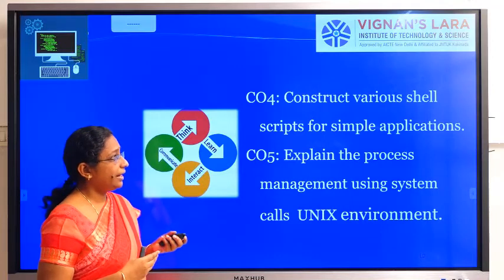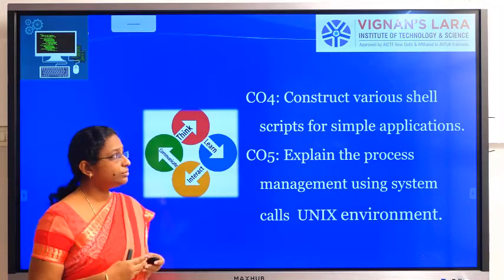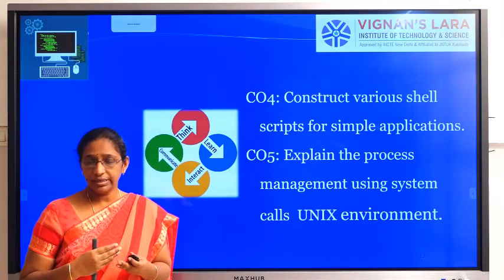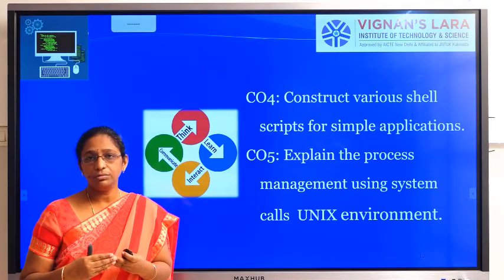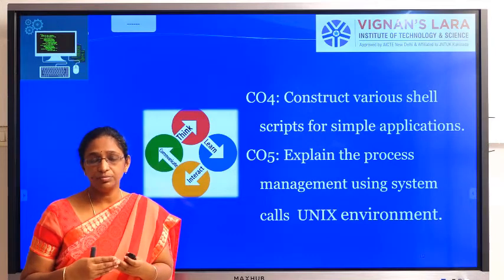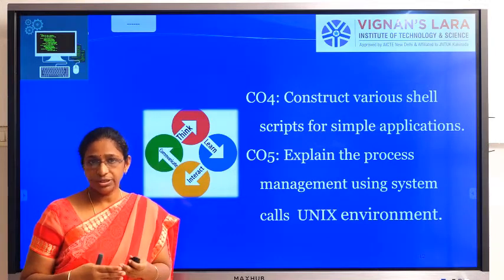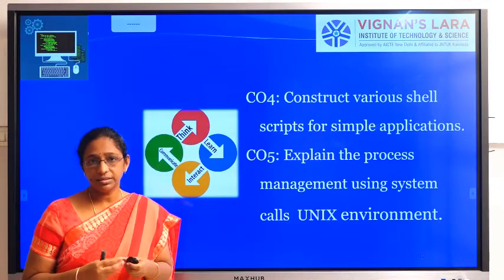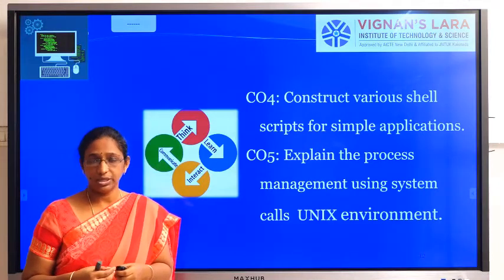And the fourth course outcome is to write some shell scripts. Already in some units we have given how to use for loops and while loops in shell programming. By using those constructs, he will be able to write simple applications in shell script.